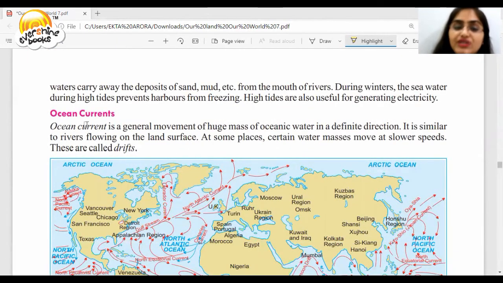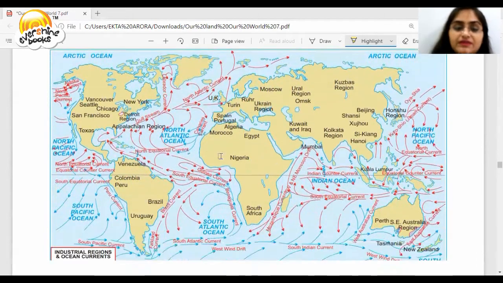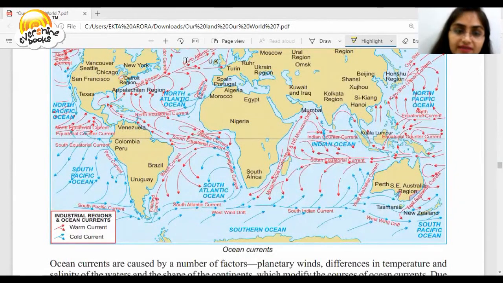We'll talk about ocean currents now. There are two types of currents. In general, ocean currents are the movement of a huge mass of oceanic water in a definite direction. It is similar to a river flowing on the land surface. At some places, certain water masses move at slower speed. These are called drifts. See, the red ones are the warm currents and the blue ones are the cold currents.